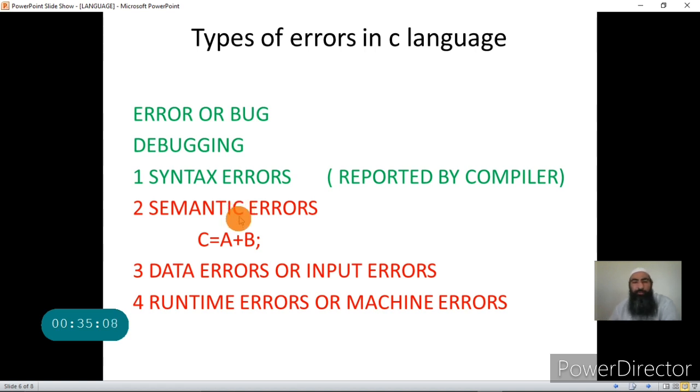Suppose in the C language you write the statement C is equal to A plus B. I have made it clear yesterday that these are not variables as in mathematics, but these are memory locations. So I am trying to add the contents of two memory locations A and B and store the result of the addition in C, but instead of doing the addition, the programmer had to write subtraction. The compiler will never tell you that you have to write a subtraction in place of addition. This is the error that is made by the programmer.